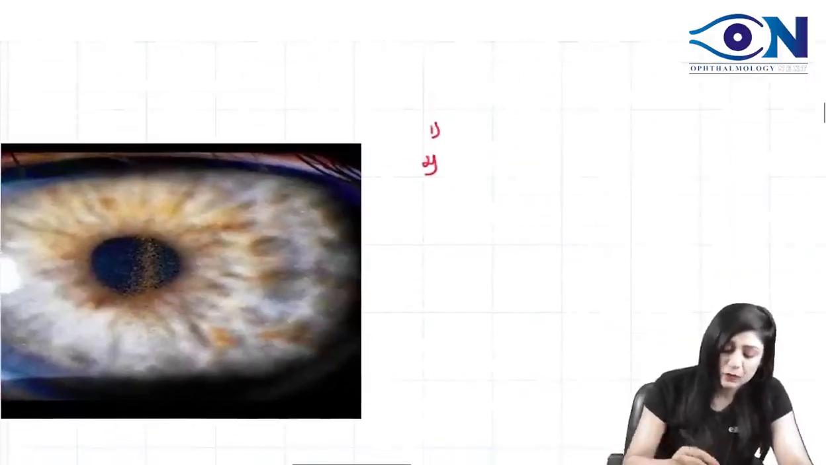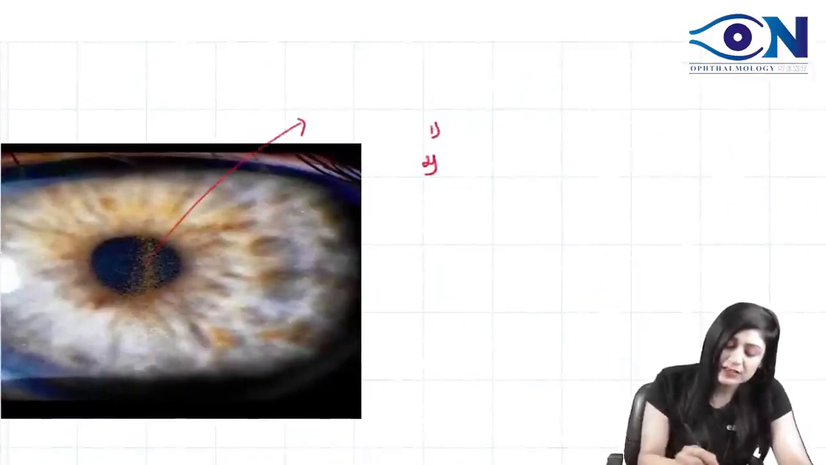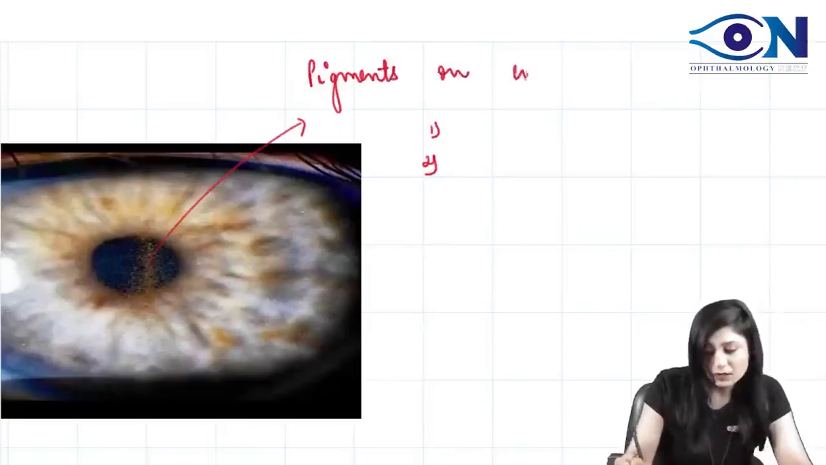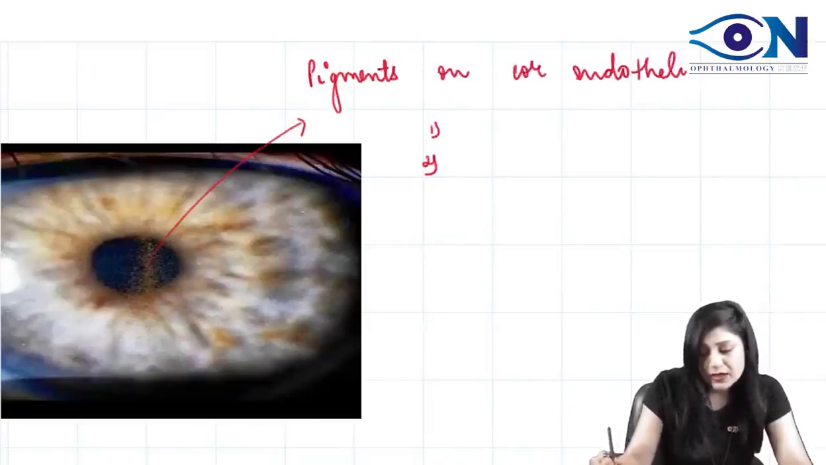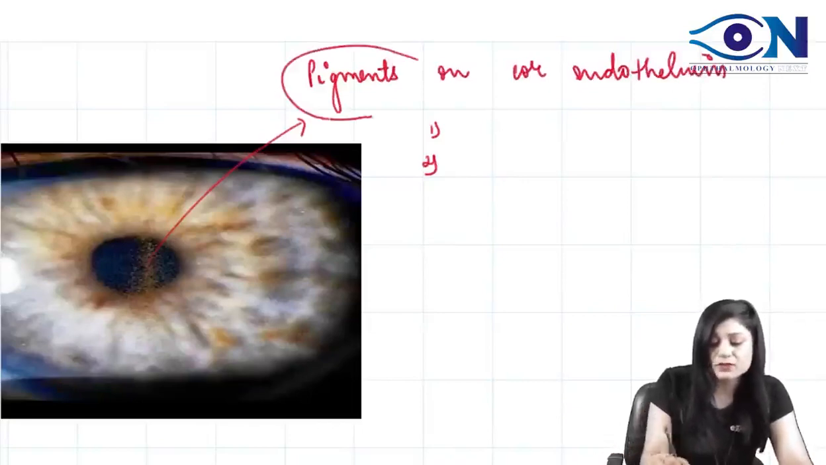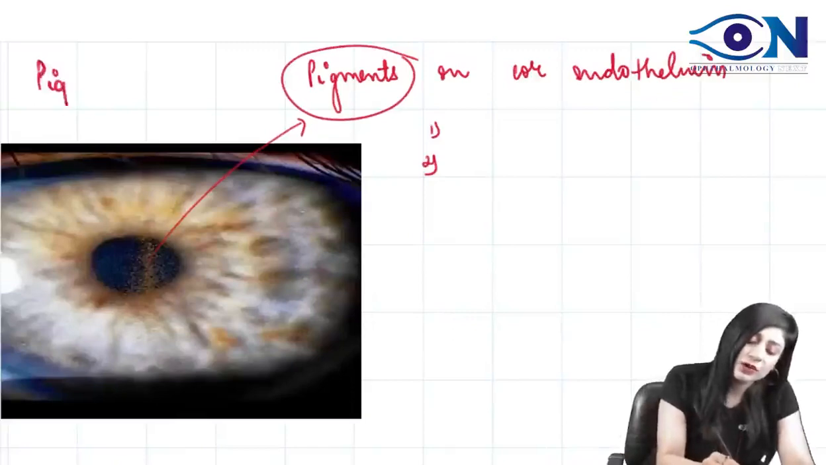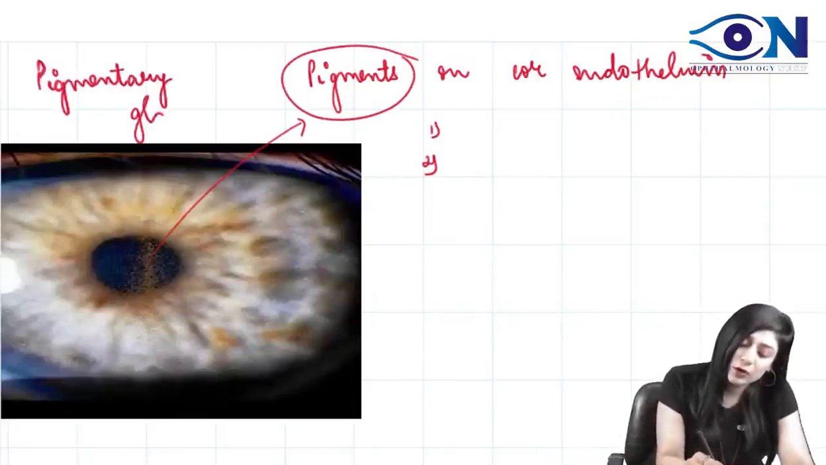So you can see these are the Krukenberg spindles. What is this? You can see these are small pigments. So these are the pigments on the corneal endothelium, and because they are pigments, now you can remember its cause. It will be pigmentary glaucoma. Therefore, this is the pigmentary glaucoma.